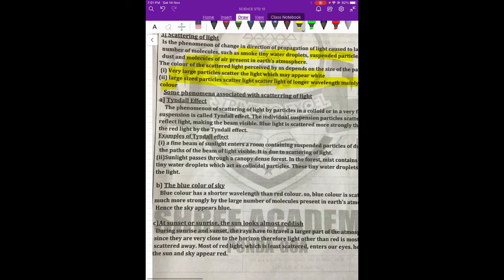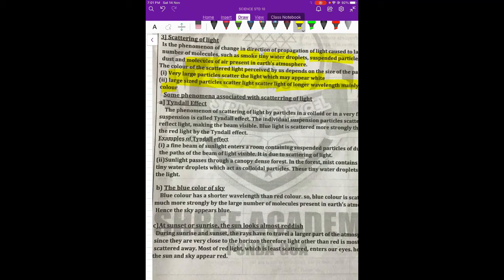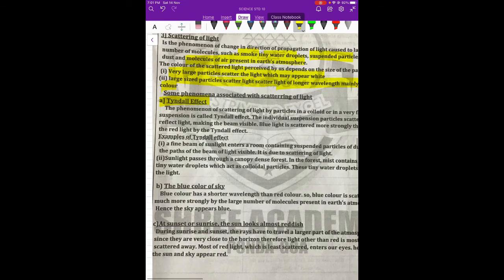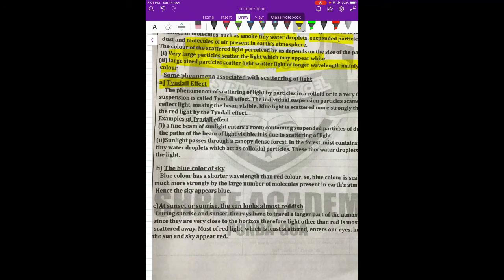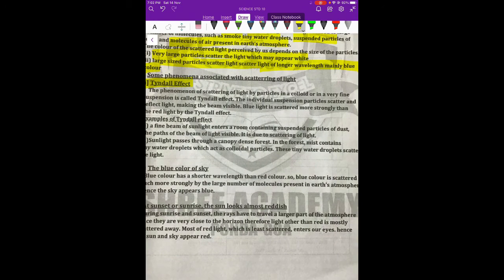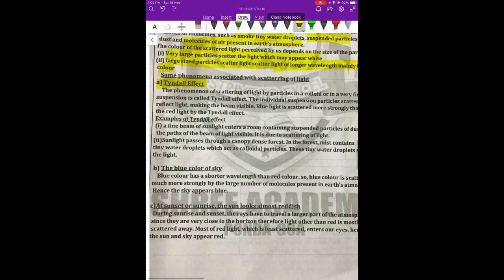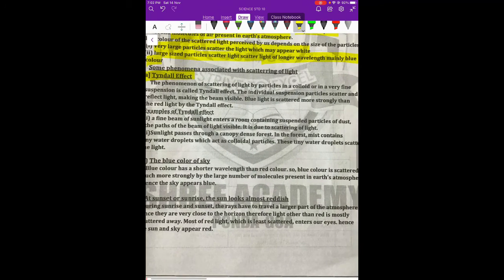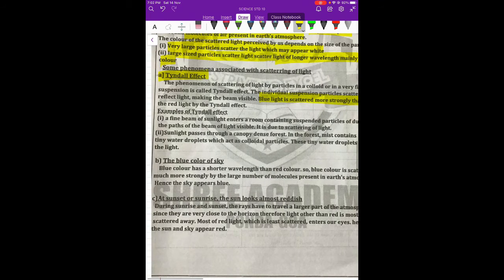So we will see 2 or 3 phenomena which are associated with scattering of light. One is the Tyndall effect. So what is the Tyndall effect? It is the phenomenon of scattering of white light by particles in a colloid or a fine suspension. Now in nature, blue light is strongly scattered compared to red light because of the Tyndall effect, that we already know.